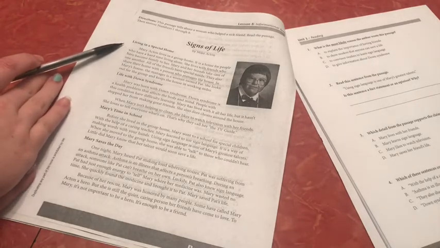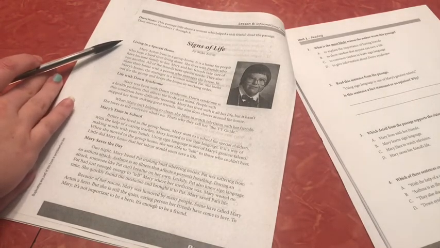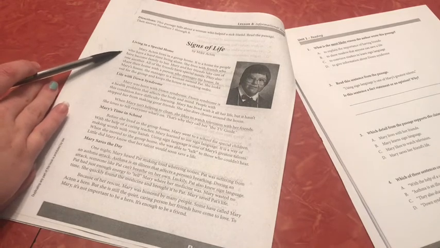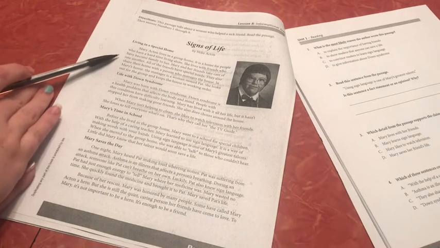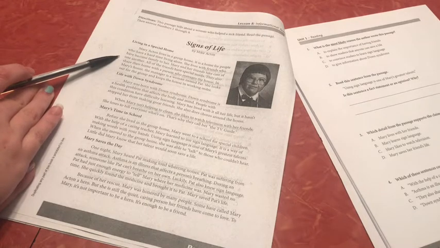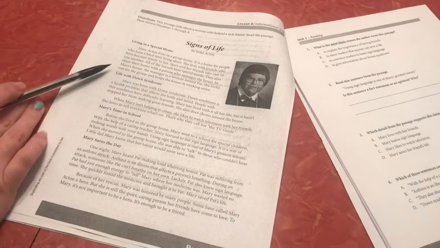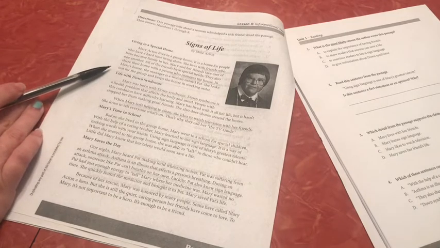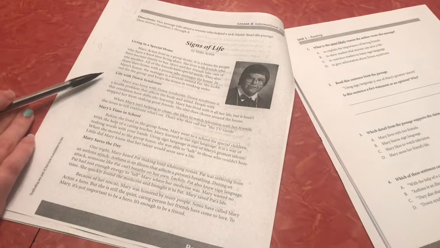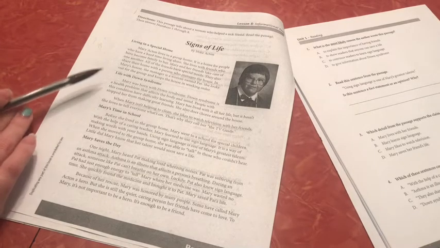Living in a special home. Mary Acton lives in a group home. It is a home for people who have a hard time living alone. She lives with friends who have become family to her. Mary and her friends take care of one another. All of the friends have special needs. They also share their home with the person who manages the house. In Mary's house, the manager is a woman named Pat. She looks out for the group and keeps the house in working order. Life with Down syndrome.